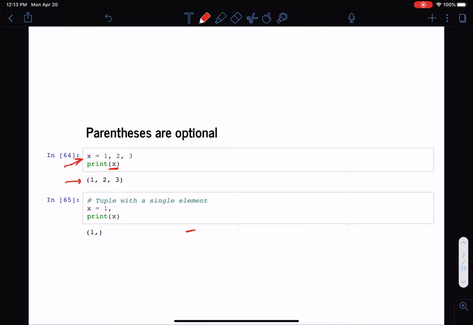Now, one oddity is that if you want to declare a singleton, a tuple with a single element, you have to put a comma after the value. Otherwise, if I were to say something like x equals 1, Python will treat that as an integer, not as a structure, and the comma is what allows Python to interpret it as a structure. So here, if I print x, we can see it's a tuple of a single value.